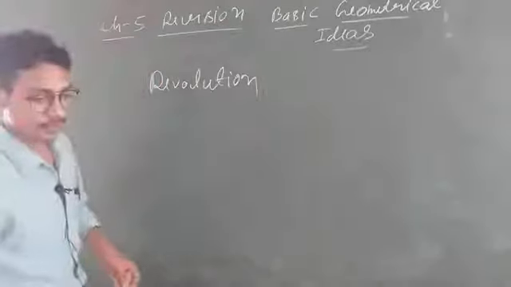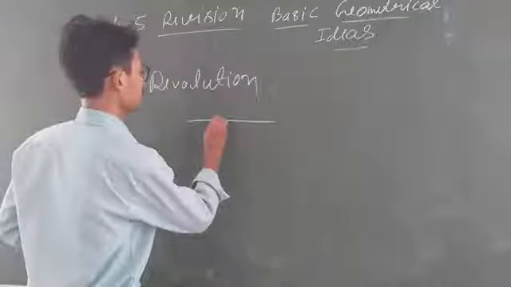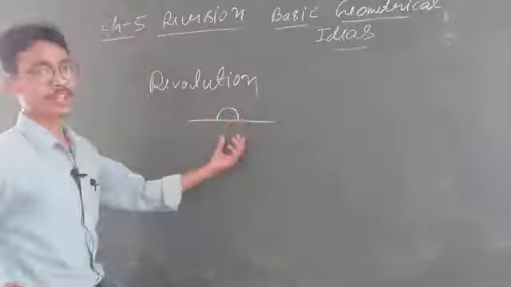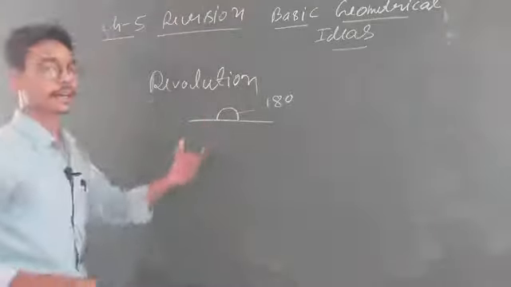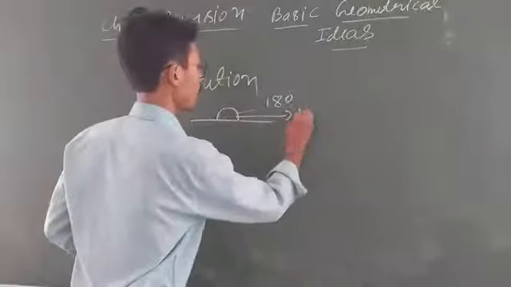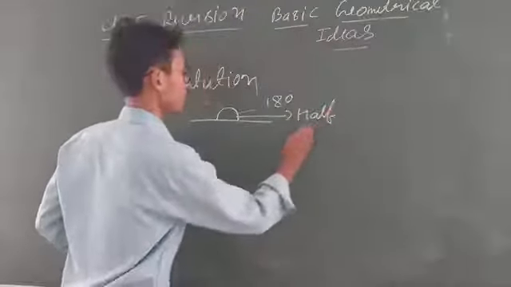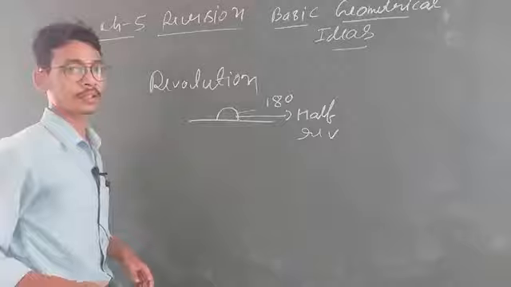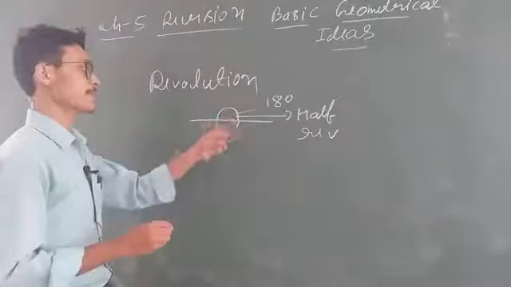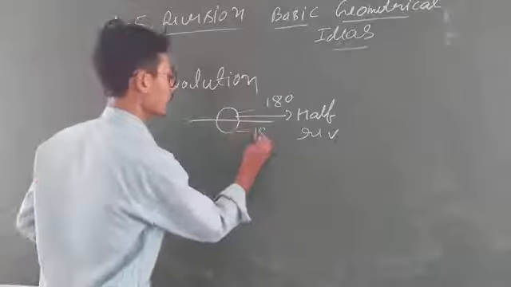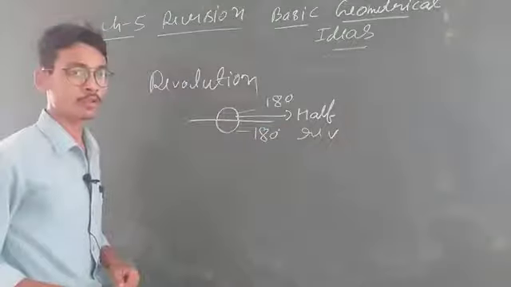This is a straight angle, and its value is 180 degree. In other language, you can say this is our half revolution. If I join both upside and downside, this is also 180 degree, also a half revolution.